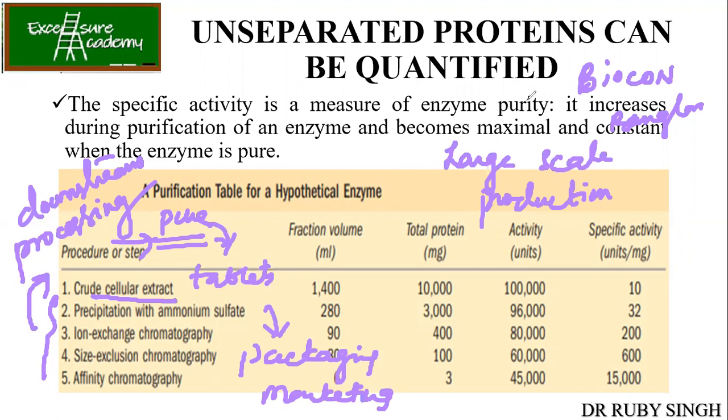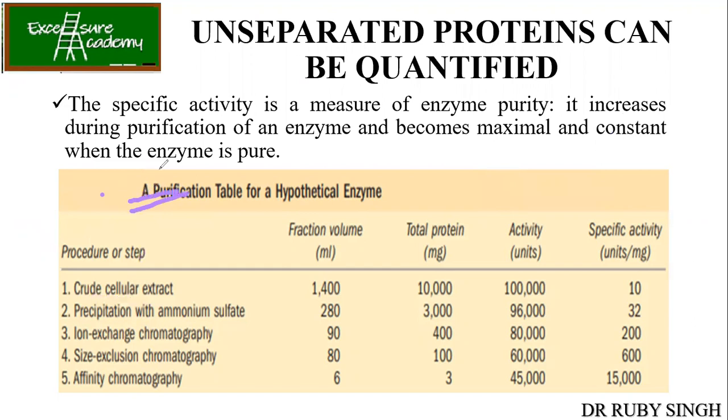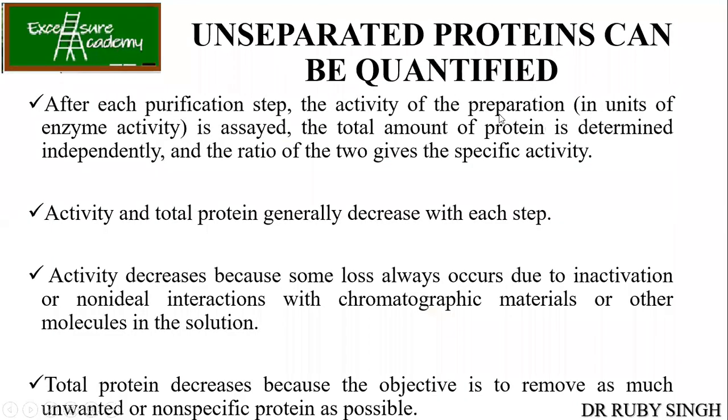Okay, so apart from that, back to the topic. So this table is clear to everyone? Any doubts? How these values are coming, is it clear? It is nothing but the activity divided by the total protein. This is a small topic only. After each purification step, the activity of the preparation is assayed. The total amount of protein is determined independently and the ratio of the two gives you the specific activity.